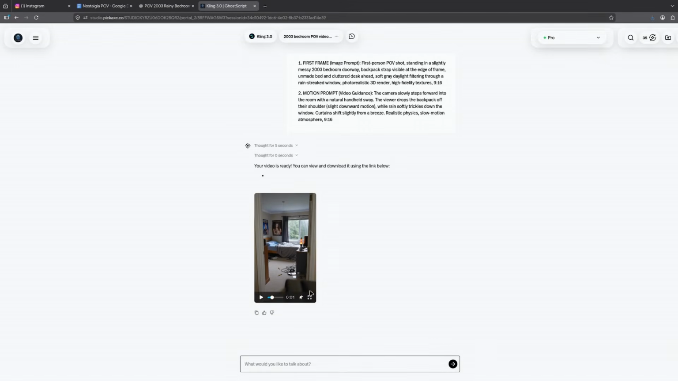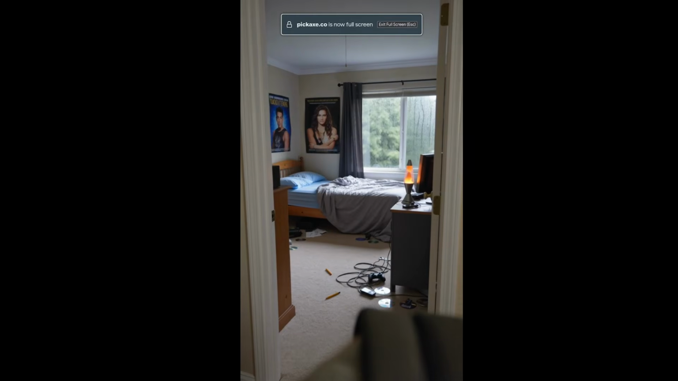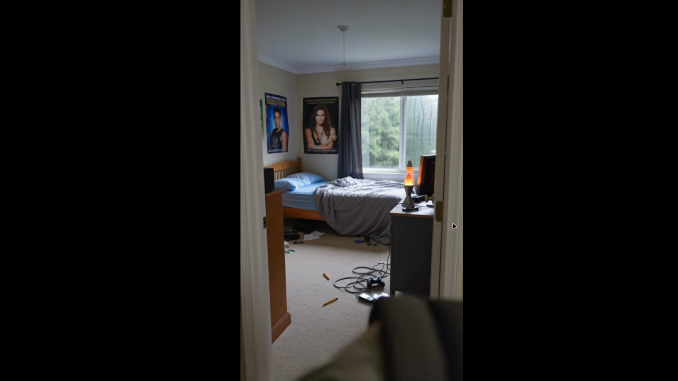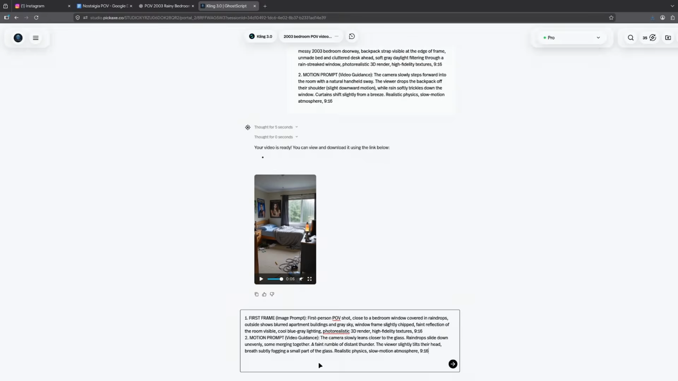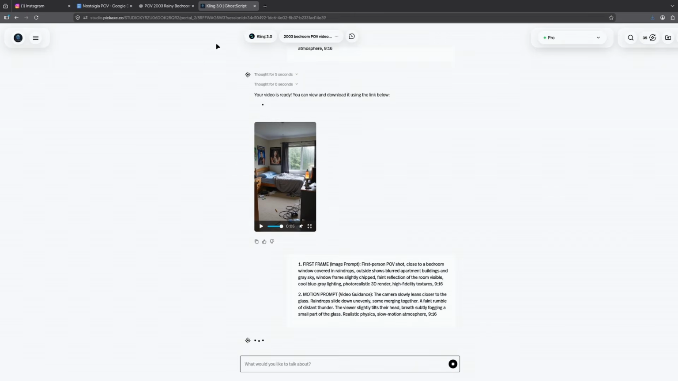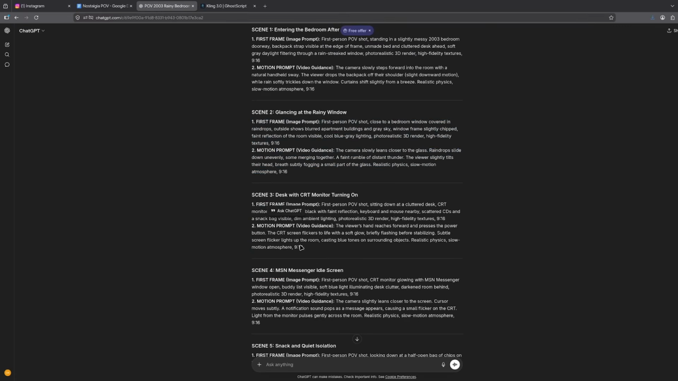Once the video is finished, you can preview it to make sure the movement looks natural. If you are happy with the result, click the download icon to save the clip to your computer. Repeat this exact process for every scene in your script until you have all your footage.